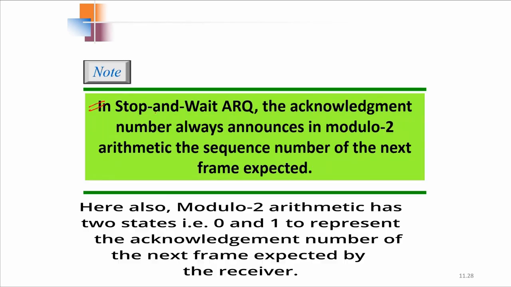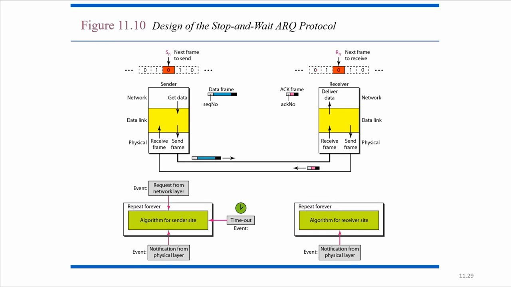The next point: in stop and wait ARQ, the acknowledgement number always announces, in modulo 2 arithmetic, the sequence number of the next frame expected. So the acknowledgement numbers are also done with the help of modulo 2 arithmetic. Here the design of the structure is given for stop and wait ARQ, and also how the algorithm is implemented. We will go through it one by one.